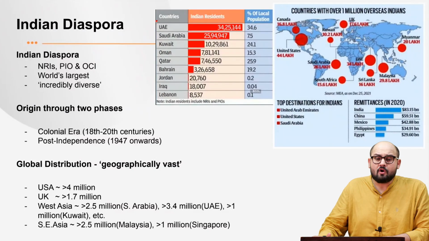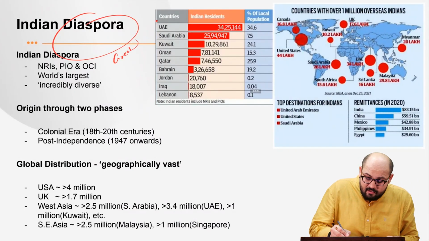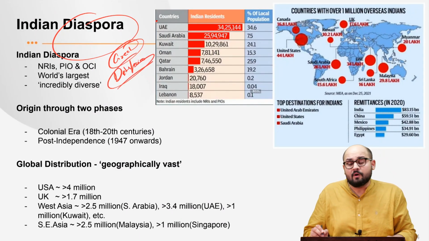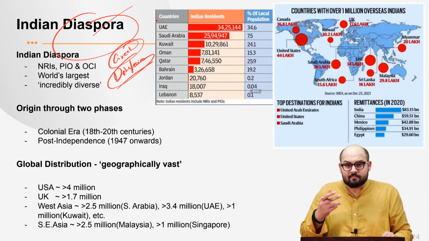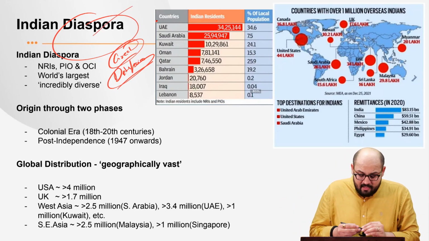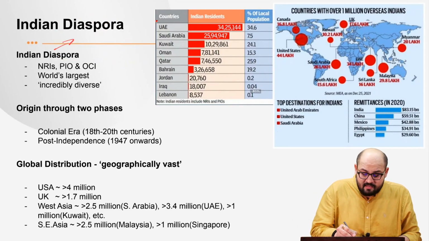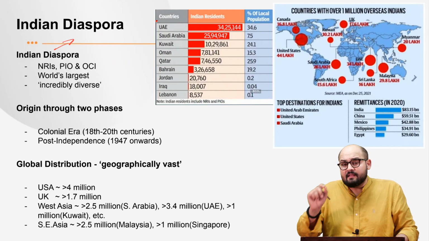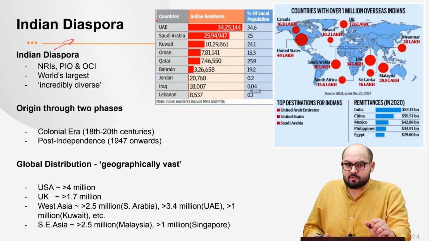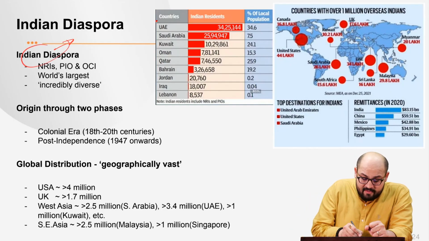Now see, the word diaspora is derived from a Greek word, diaspero. This word actually means dispersion. Now, how do we define the Indian diaspora? These are the people who trace their origin to India or who are Indian citizens who live in different countries around the world, either temporarily or permanently. That is how we define the Indian diaspora.